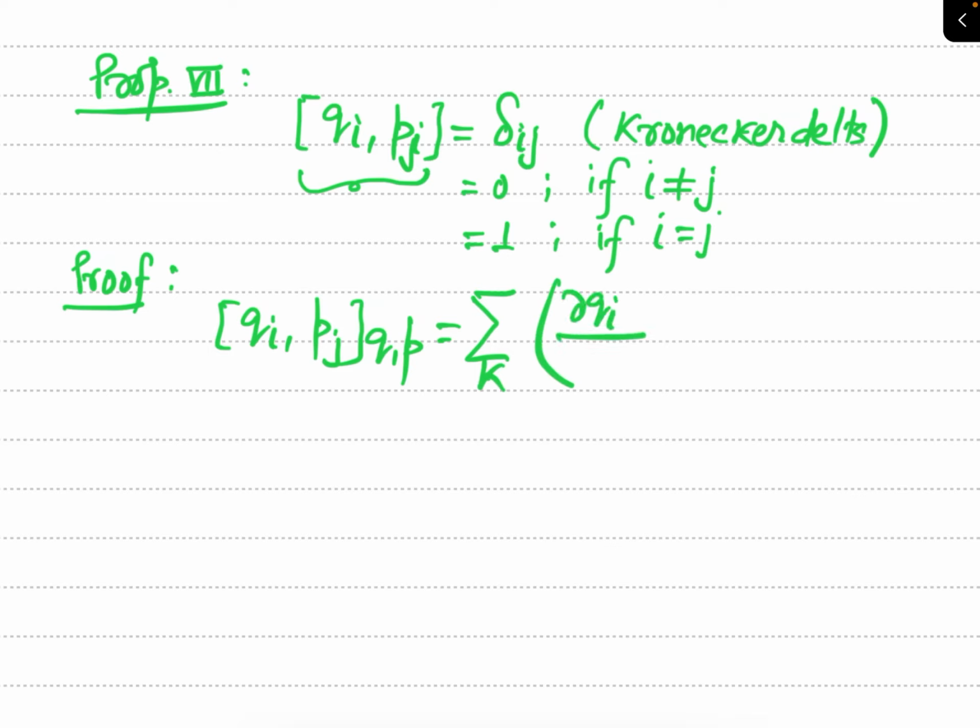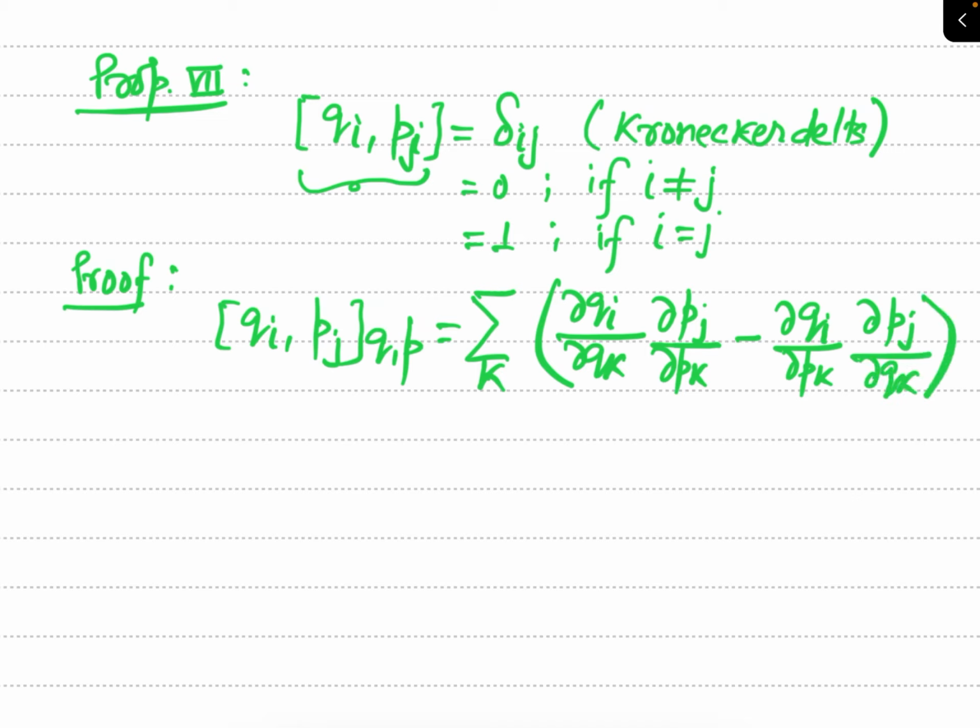del Qi by del Qk times del Pj by del Pk, minus del Qi by del Pk times del Pj by del Qk. This is just the definition of Poisson bracket.